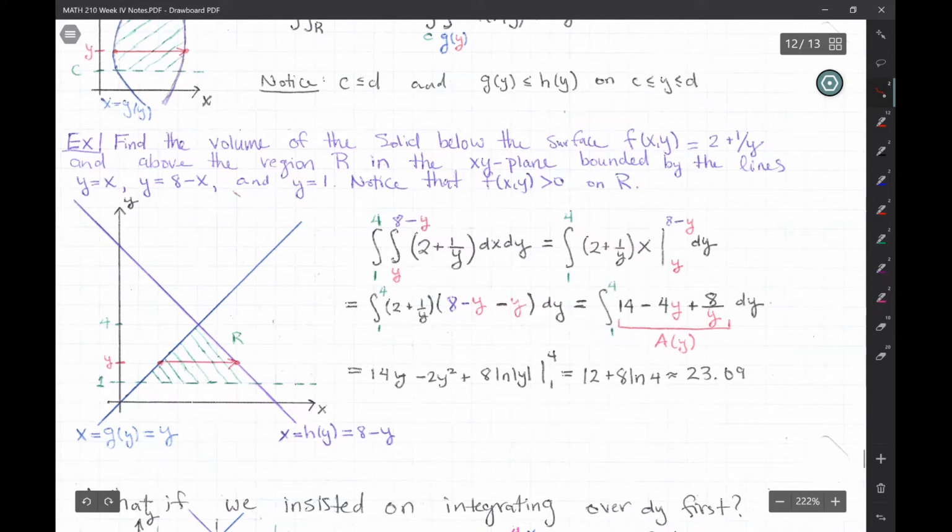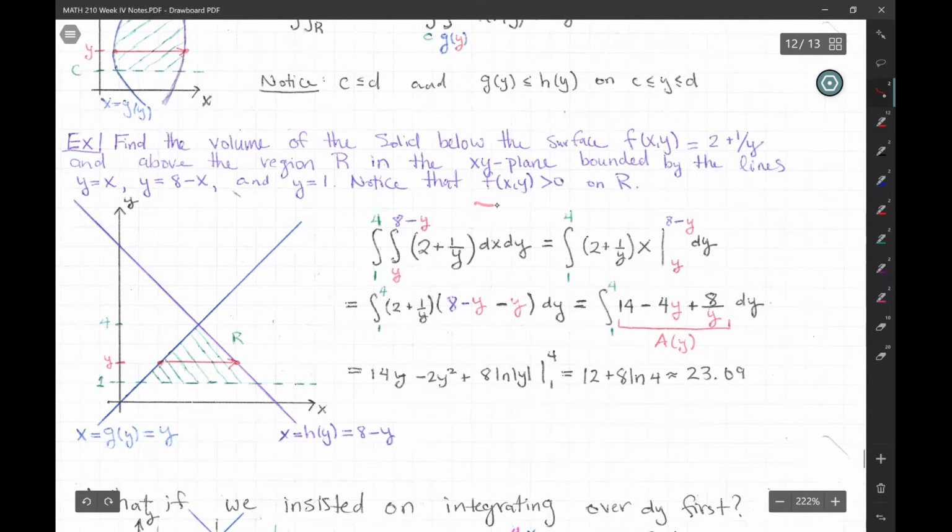And what is that region R? It's bounded by the lines y equals x. That's that blue line there. y equals 8 minus x, that line there. And y equals 1, which is this green line that you see there. Okay?